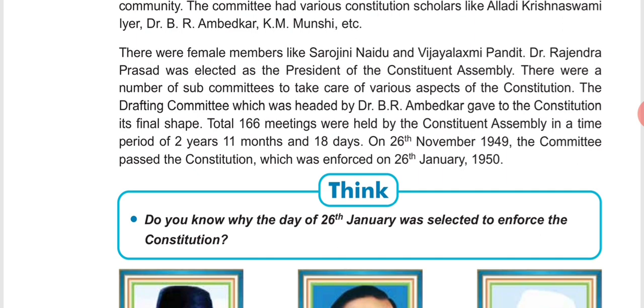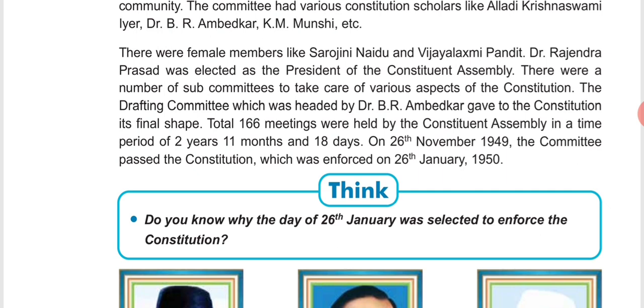So for finalizing what is to be kept in the constitution and what is not, Dr. B.R. Ambedkar was made the head. Further, a total of 166 meetings were held by the Constituent Assembly in a time period of 2 years, 11 months, and 18 days. That is almost 3 years it took our leaders to frame our constitution.